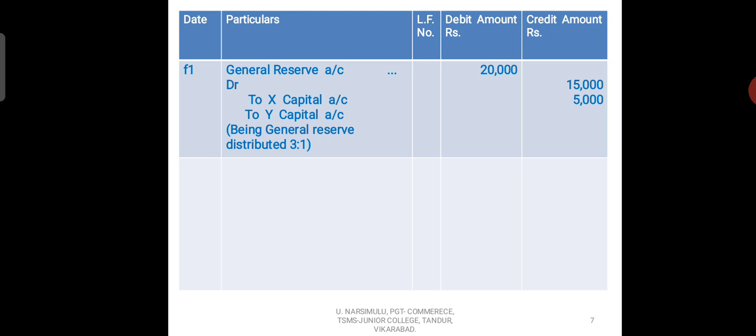How many accounts we need to open? One is revaluation account, second cash account, third new partner capital account, fourth goodwill account, fifth old partners capital accounts, that is Akram and Asif. And next, if you want, you can open general reserve account, or else no need to open. So that is one account. And next, balance sheet. So 7 accounts and 1 balance sheet you need to open or prepare.